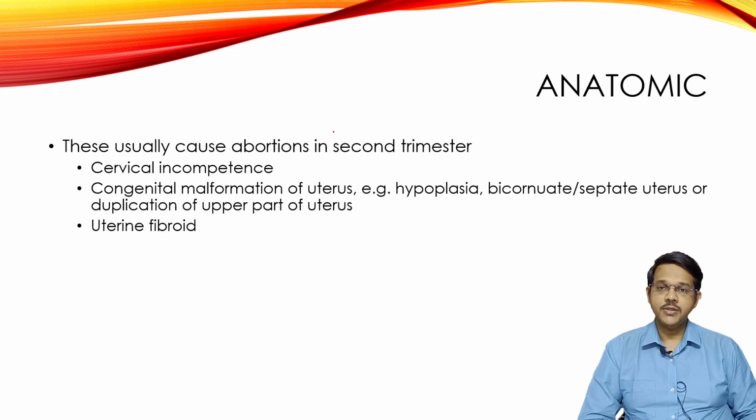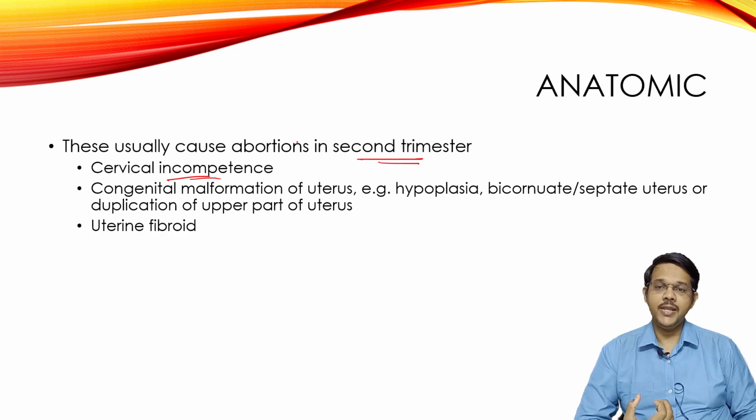Anatomical causes mainly include the anatomical defects seen in the cervix and the uterus. This usually occurs in second trimester cases. There may be cervical incompetency. The cervix is usually closed and occluded in most cases, and sometimes because of cervical incompetency, it may get dilated. Products of conception may be expelled.